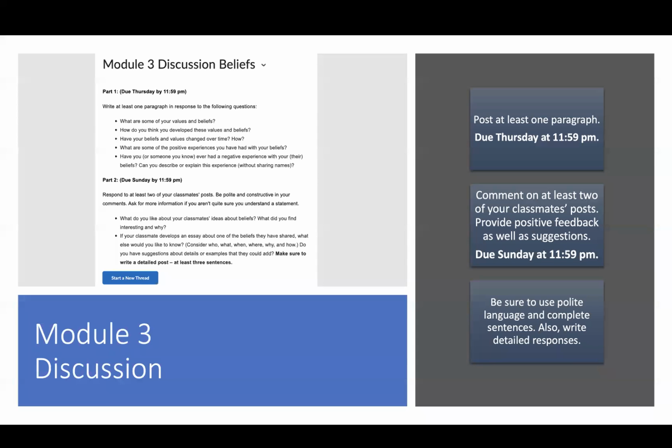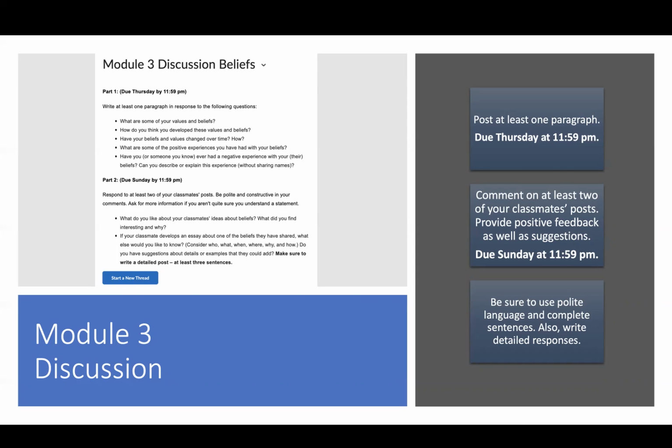After you've read those instructions, you'll be asked to complete the module 3 discussion. This is where we're going to develop some ideas that you might use for your essay. There are 5 questions to answer. You don't need to include the questions, just your answers. Be sure to only share ideas that you're comfortable sharing with the class. You're asked to share some of your beliefs and values, to think about how you developed these beliefs and values, and if they've changed over time and how, including any positive experiences you've had and any negative experiences if you're comfortable sharing them.